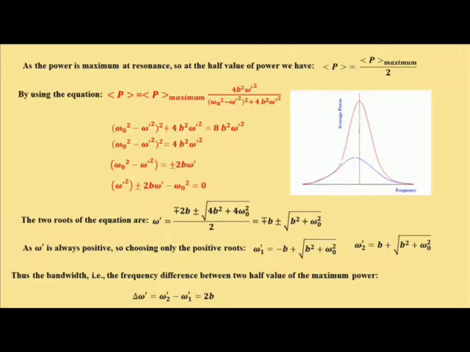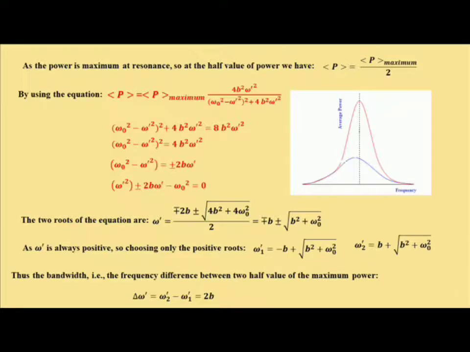Look here, at resonance the power becomes maximum, and we are going to define the frequency where power is maximum power divided by 2, where average power is half of maximum power. And we know the expression of power. Average power is P average maximum into 4b square omega prime square divided by omega 0 square minus omega prime square whole square plus 4b square omega prime square.